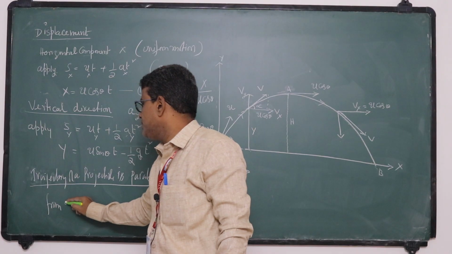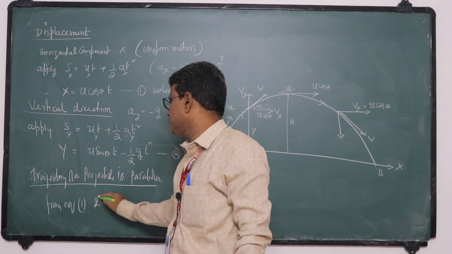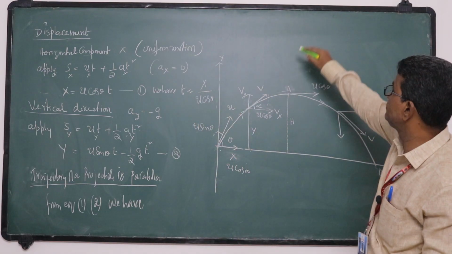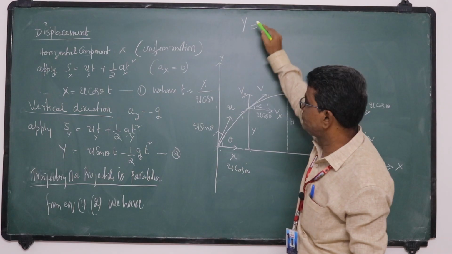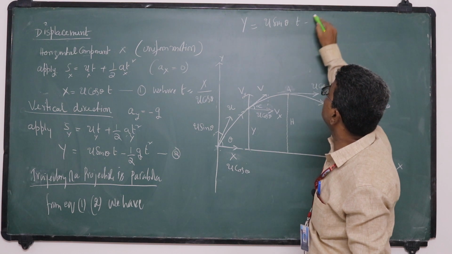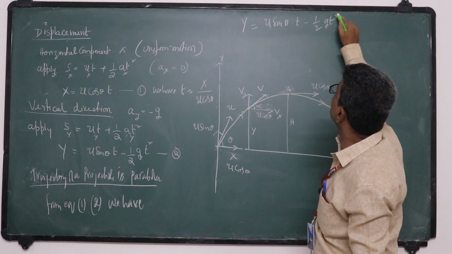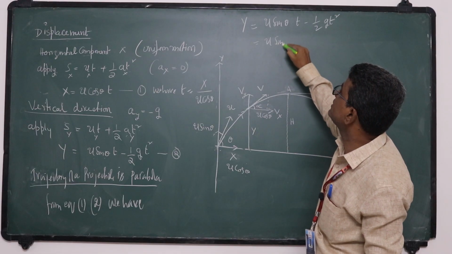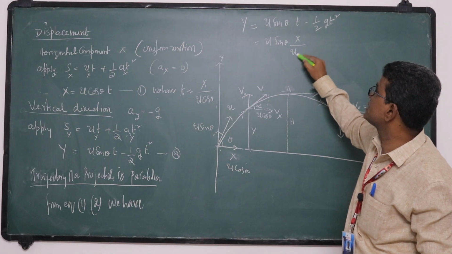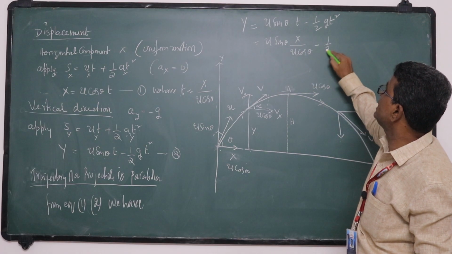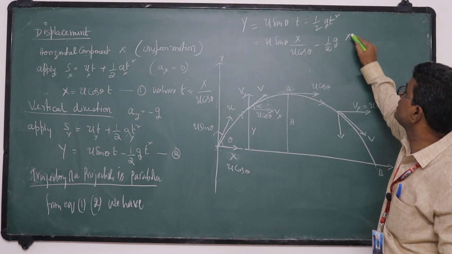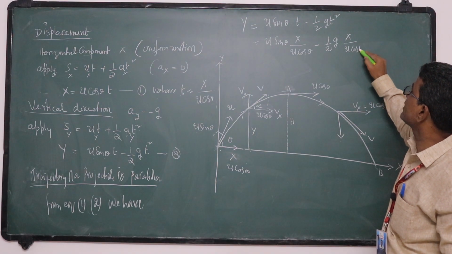So from equations 1 and 2, y is equal to u sin theta into t minus half g t square. Instead of t I am writing x by u cos theta in the first term, minus half g into x by u cos theta whole square.